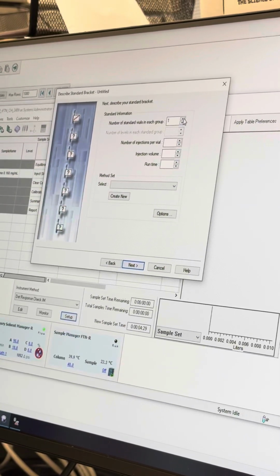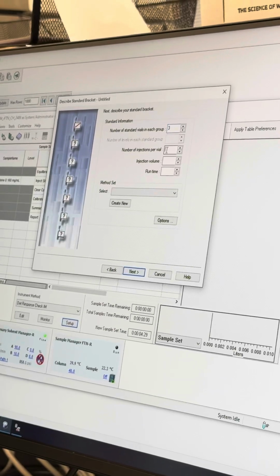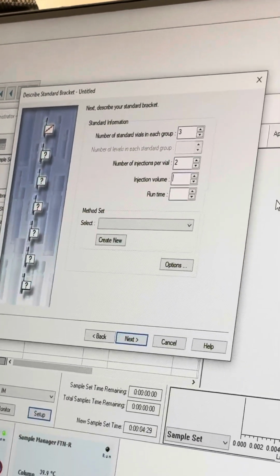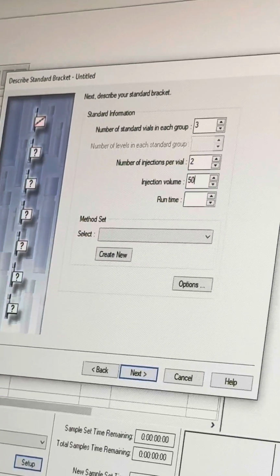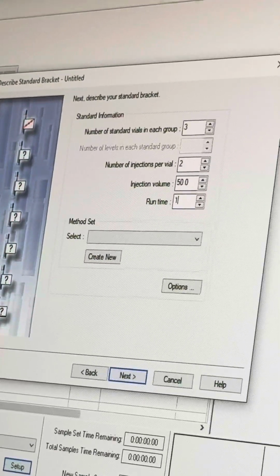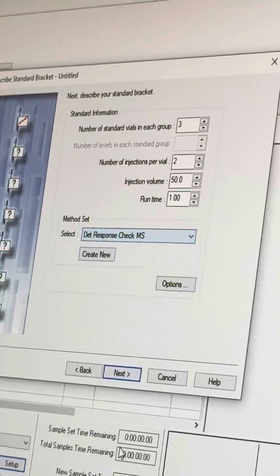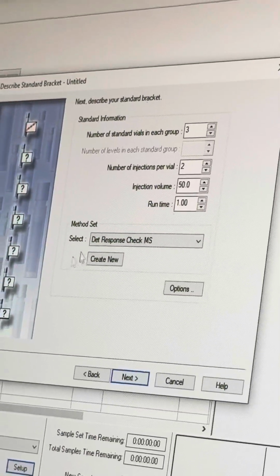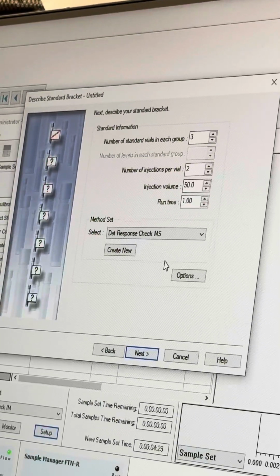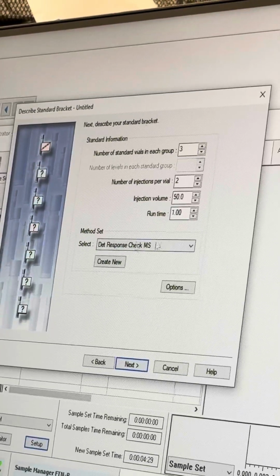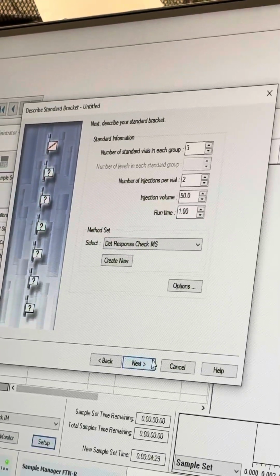Your number of vials in each group. Let's say we have 3 vials. Number of injections, we'll do 2 injections per vial. Injection volume, let's say I want to do 50 microliters. And runtime of a minute. And I want it on the detector response method set. So that, once again, that method set is going to be your processing, your report, and your instrument method. So this is going to be telling the instrument what it's doing during the sample set.